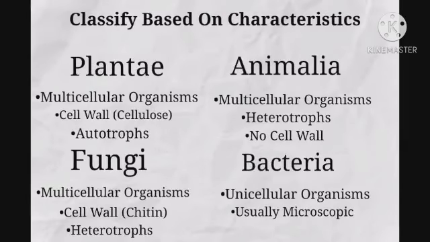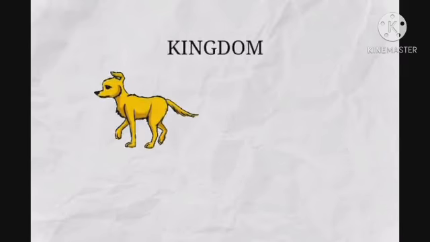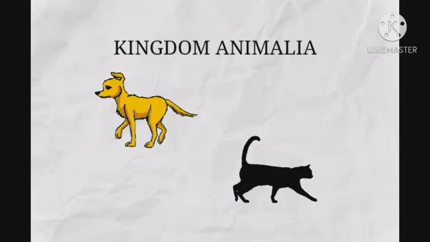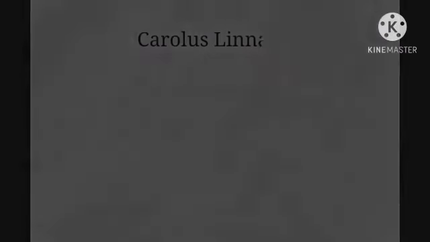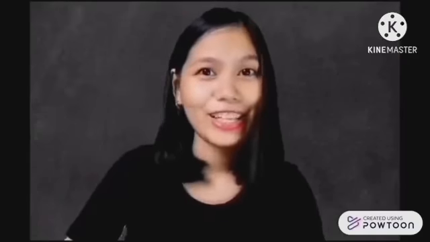To make it simpler, organisms are categorized based on how similar they are to each other. Similarity in their characteristics, I might add, like how dogs and cats are the same in that they are categorized as animals. This classification system has been evolving since it was first introduced by Carolus Linnaeus. Now, let's travel through time and see how the scientists came up with the classification system we have today. So, hop in!